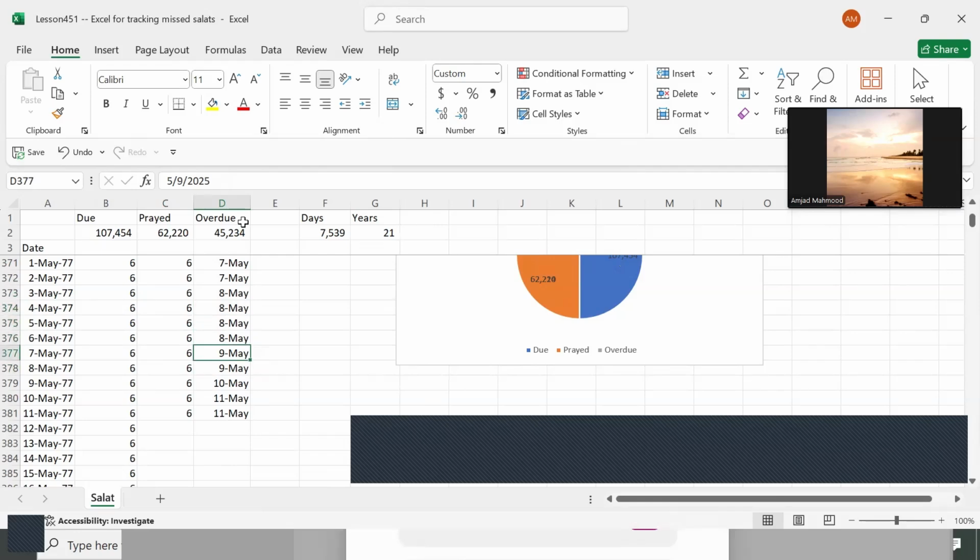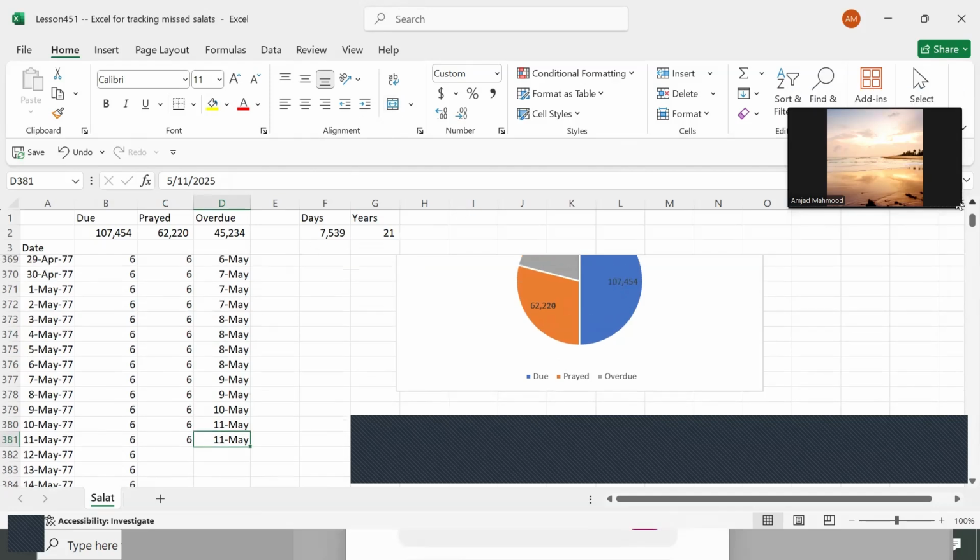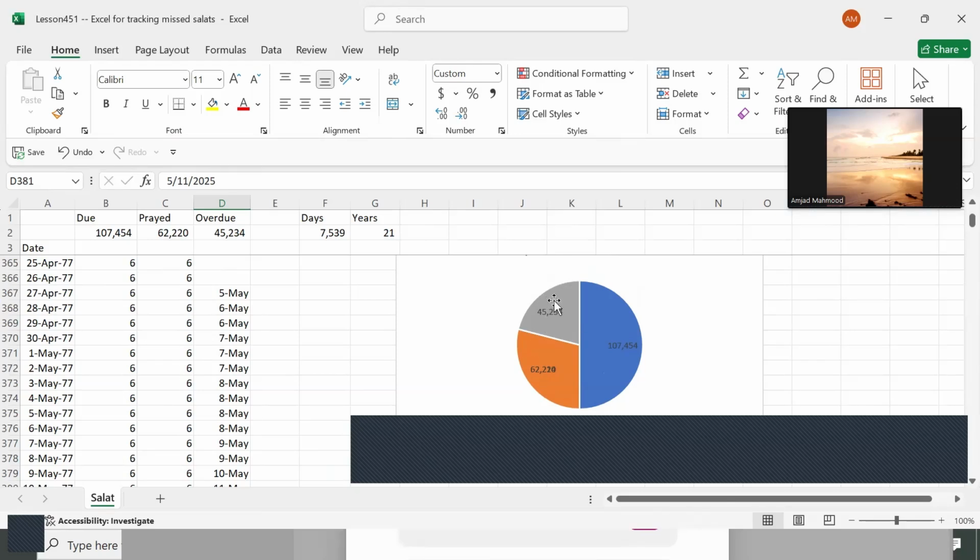So that's it. The more, the better, because the quicker you are going to achieve this goal. Your goal is what? This gray area should be minimized to 0. So this should be all orange. If today the total dues are 107,454, the prayers made are only 62,000. So this should be 107,454, meaning no backlog. So the backlog is 45,234, right?